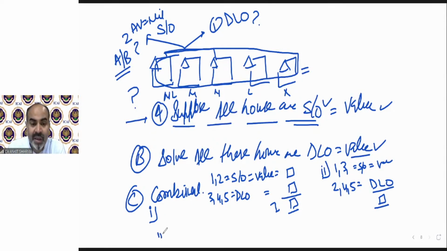Now case number 3, I will take 1 and 4 value as self-occupied and all others as deemed let out, and so on. So there will be technically 5 combinations. We have 5 answers regarding this. And out of all these 5 values, whichever is the lowest value, that is going to be our answer. How it will be done practically, that is illustration number 8, which we are going to discuss after the break.